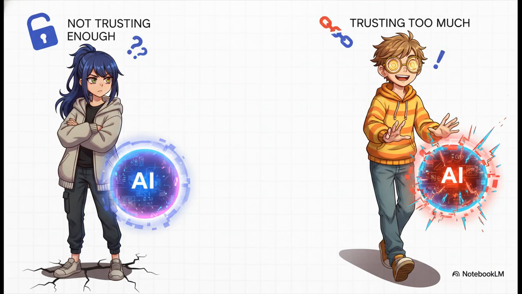The real reason these AI products crash and burn in the market comes down to exactly this. Users don't trust the output enough, or they trust it way too much. That's the whole ballgame right there. It is a fundamental design failure, and it is rooted entirely in trust. If they don't trust your AI, they'll just abandon it. But if they trust it blindly, they get hurt by those inevitable errors, and then they abandon it. So setting the perfect level of trust is the foundation for literally everything we're going to tackle in today's masterclass.